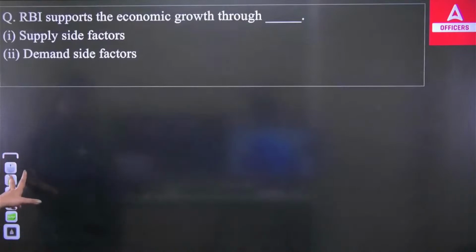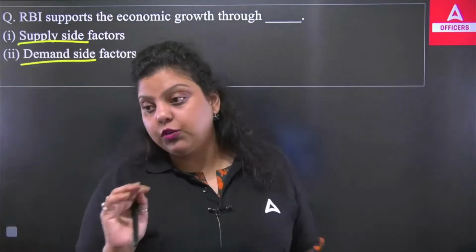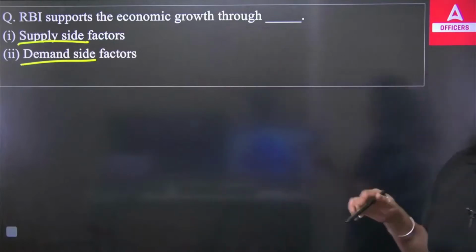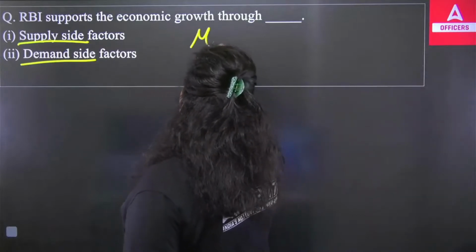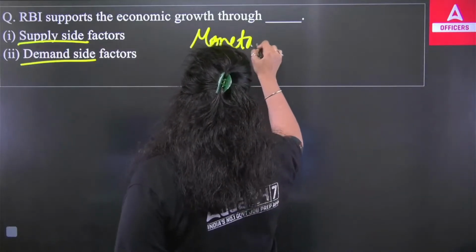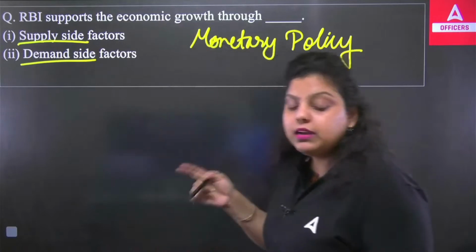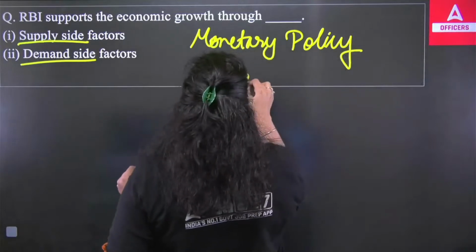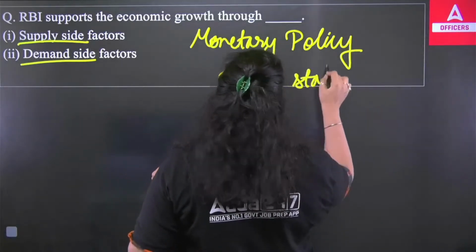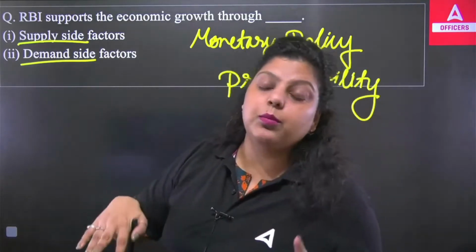Next question we have: RBI supports economic growth through supply side factors or demand side factors. RBI is the central bank of our country, right? Now, RBI supports economic growth through what? For example, we know RBI formulates monetary policy. And this monetary policy is formulated to have price stability in the country. So it's not that RBI is making monetary policy only to control inflation. No, RBI formulates monetary policy for price stability.